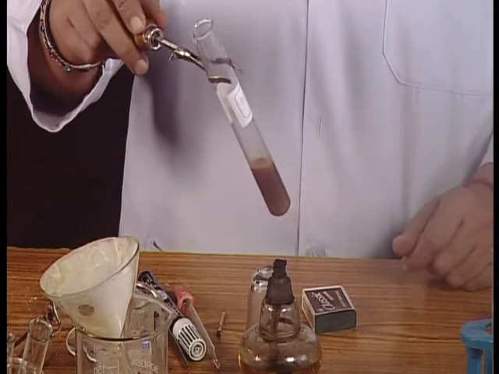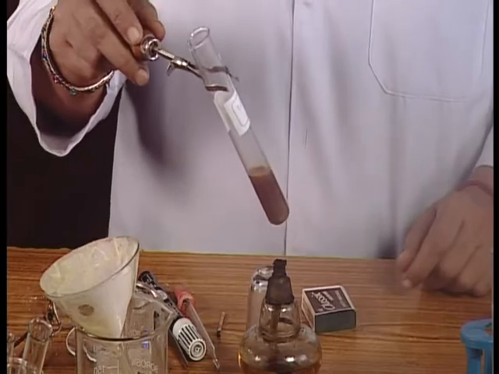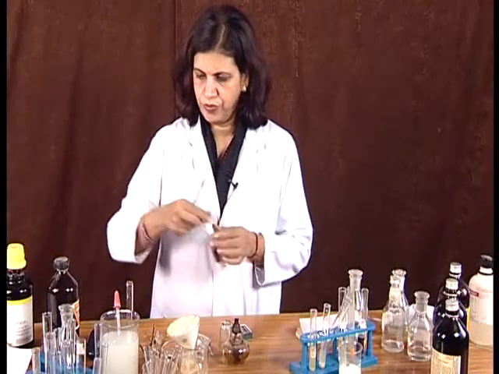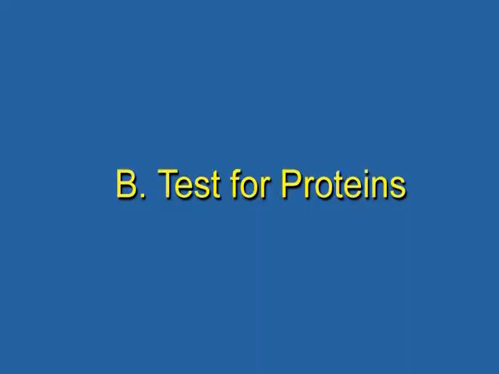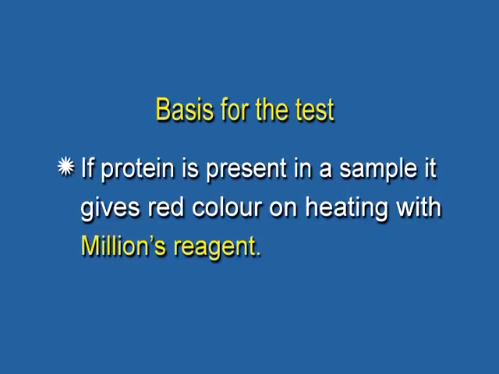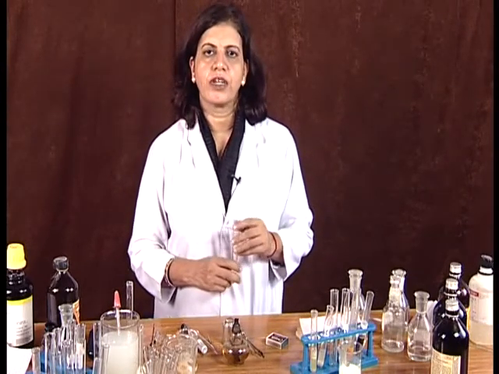These are the brick red color precipitate which indicates the presence of starch in the food. Now our next test is for protein. What is the basis for the protein test? If protein is present in a sample, it will give red color on heating with Millon's reagent. With copper sulphate in an alkaline solution, protein will produce purple or violet color. And on heating with concentrated HNO3 and ammonium hydroxide, it will produce red color.